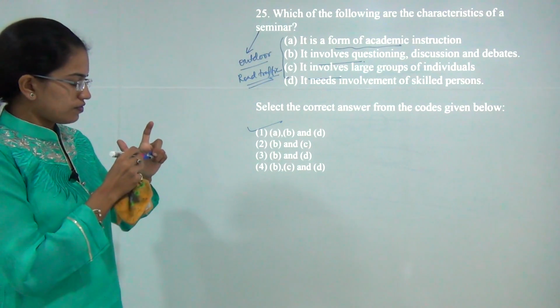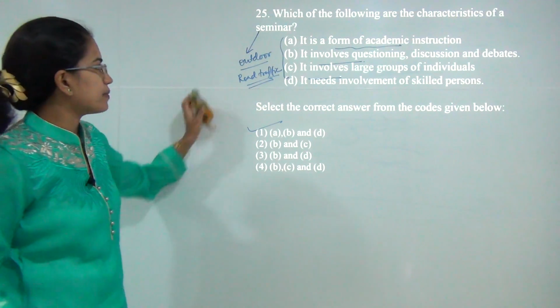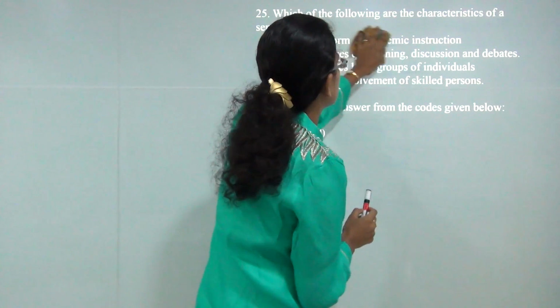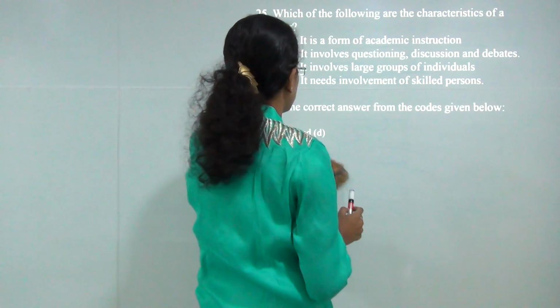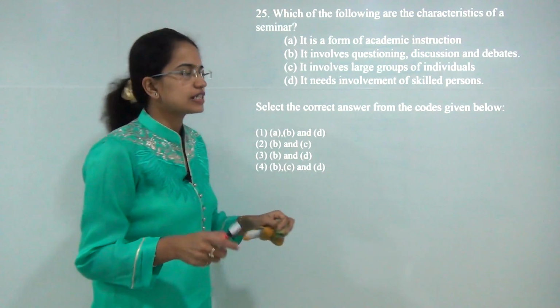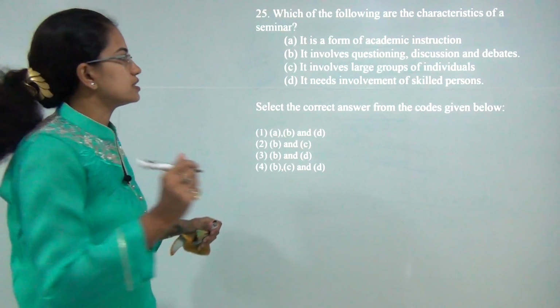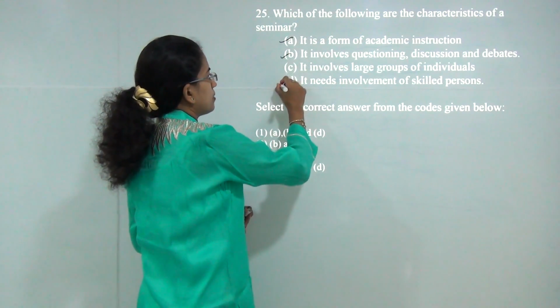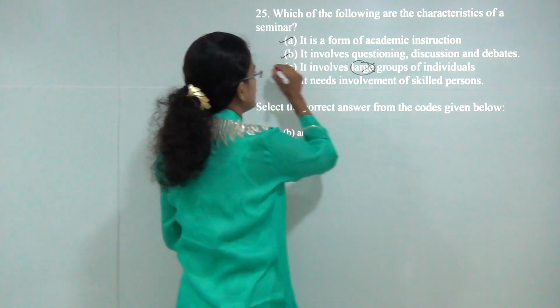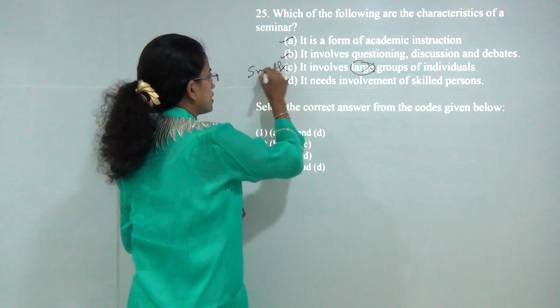The next is, which of the following is a characteristic of a seminar? A seminar is a kind of academic instruction which involves questioning, discussion, debates, and a small group with experts and skilled persons. So A, B and D are correct, but C is incorrect because it's not a large group, rather it's a small group of individuals.